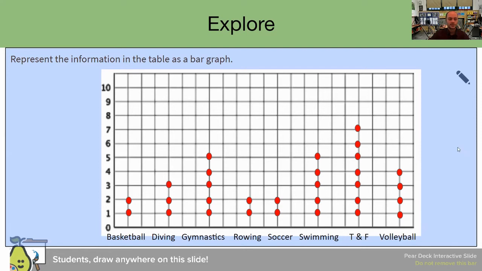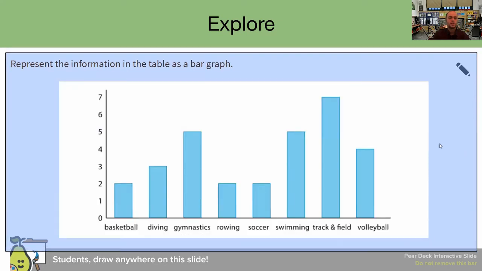So with that said, let's take a look at another student's work. Please pause this video and let me know. Do you think this student answered this question correctly? Is this a bar graph? All right, welcome back. If you said this student has made a bar graph and that is the correct graph for this question, you are correct. We know this is a bar graph because this graph uses bars to demonstrate the quantity of a specific data that you have. So we could see by looking at the bar graph also which one of these sports was the most favorite. Please pause the video and let me know.